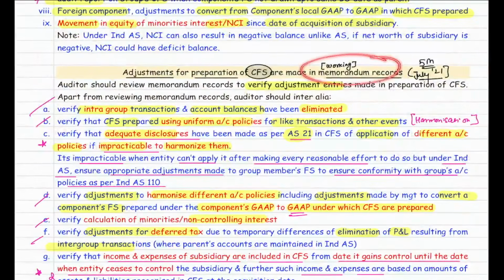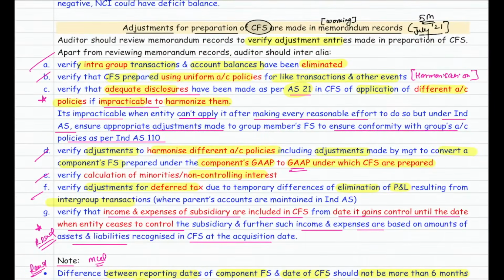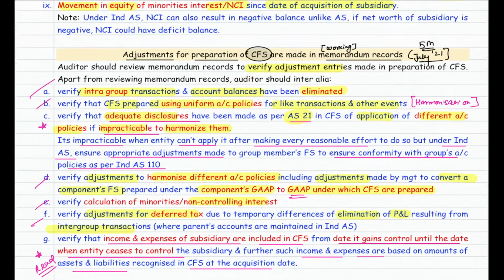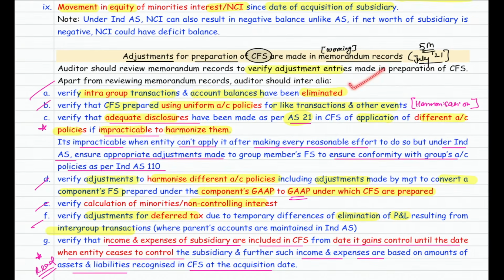Okay, sir. Then we discussed the topic of memorandum records. Those who have covered the topic with me, come on everyone. New topic or repetition? Sir, a repetition. You can see the 5 points which are easily repeated. Intra-group transactions, eliminated. Memorandum records is just a working of the CFS. So what adjustment entries will you see? Intra-group transactions, eliminated. Harmonization of accounting policy. GAAP adjustment. NCI calculation, permanent consolidation adjustment, and deferred tax due to the elimination of P&L on intra-group transactions. So these are the 5 points that you can easily cover here.